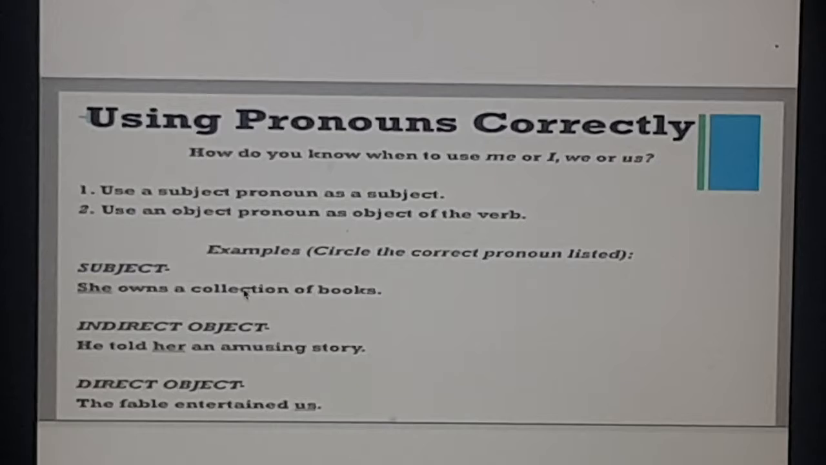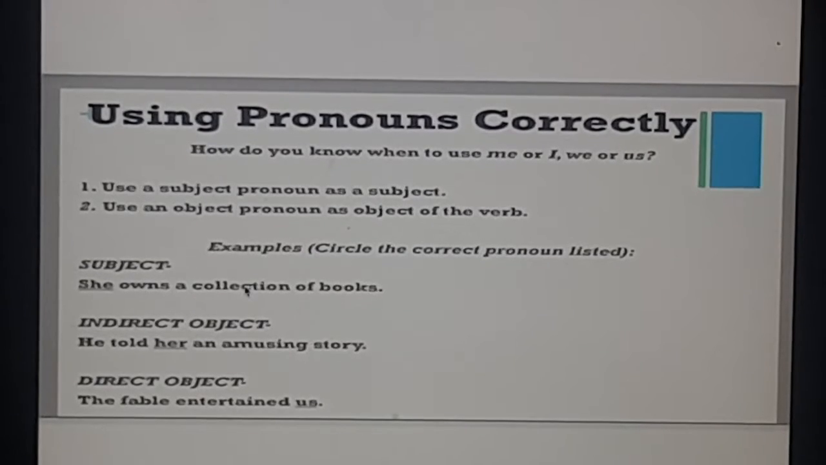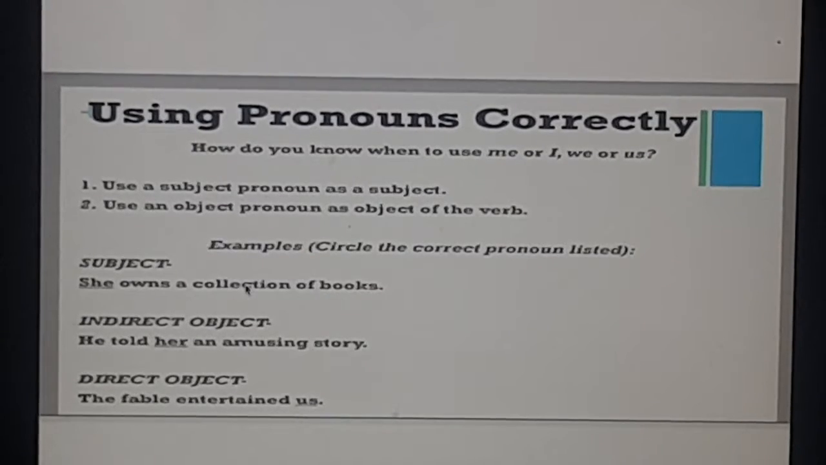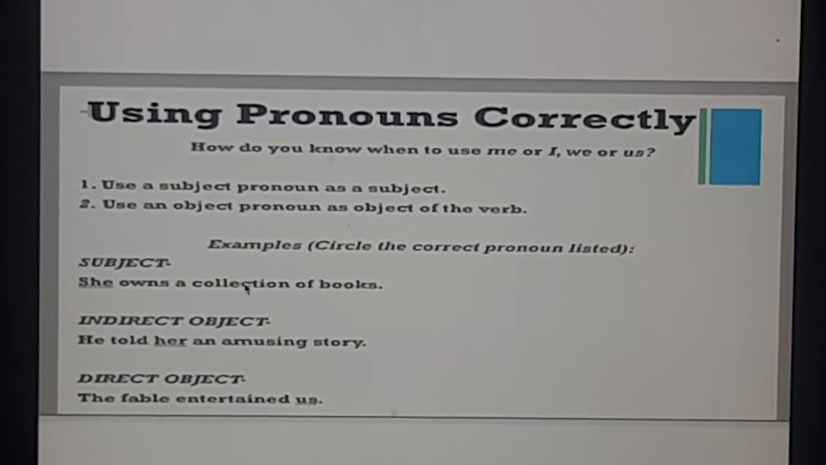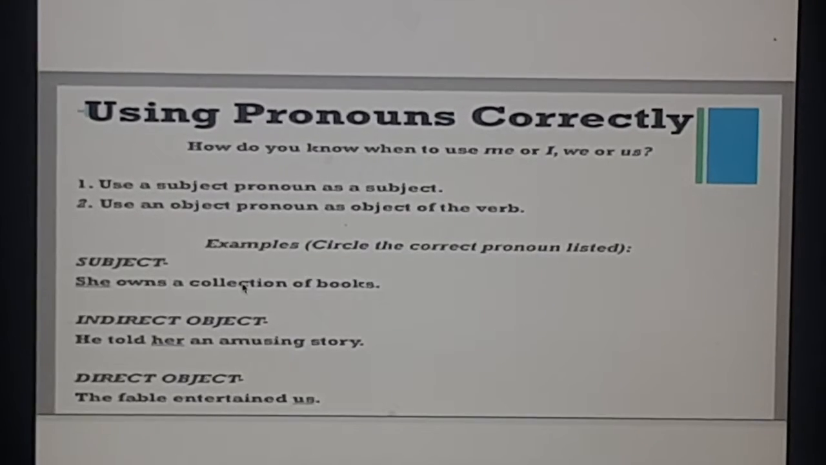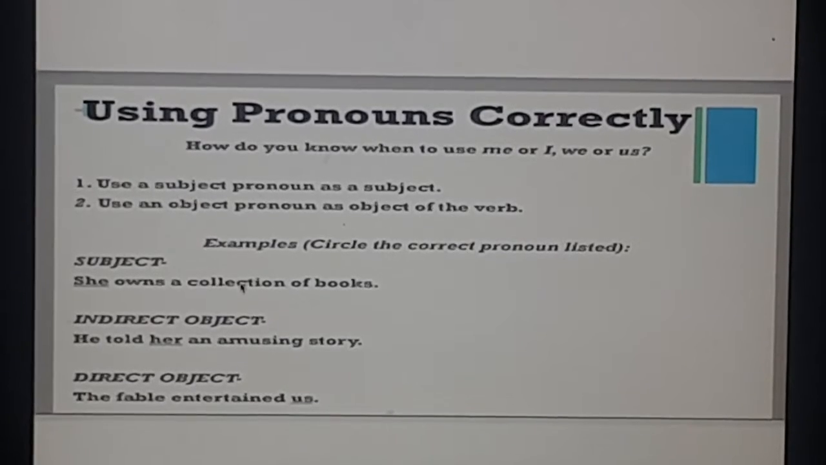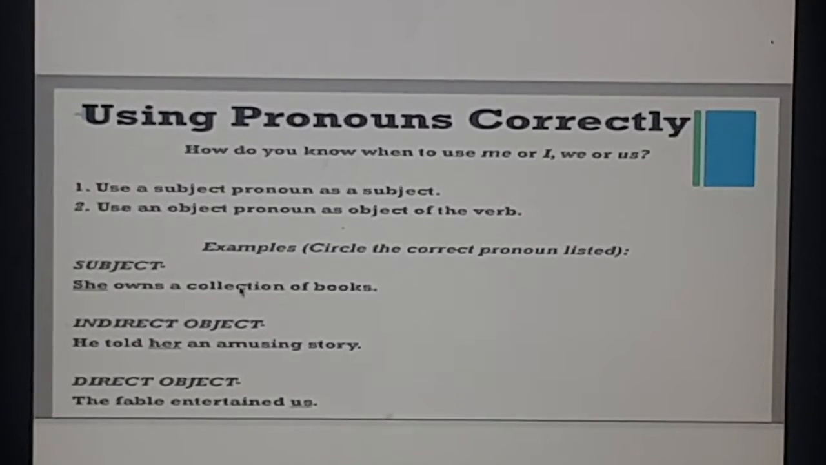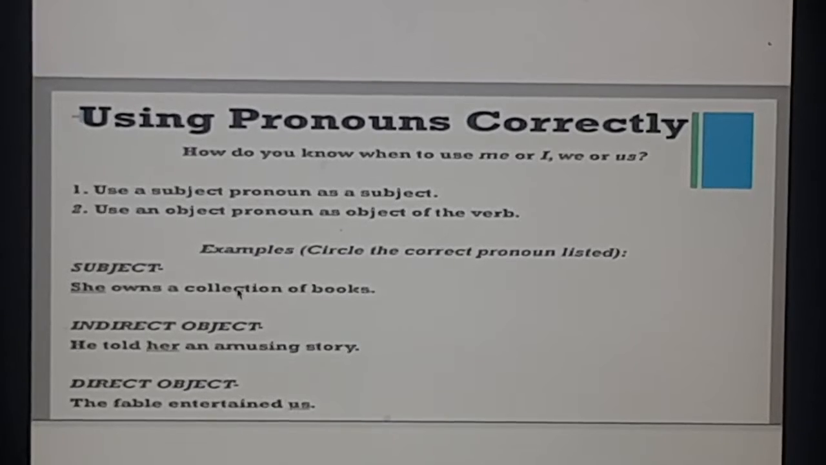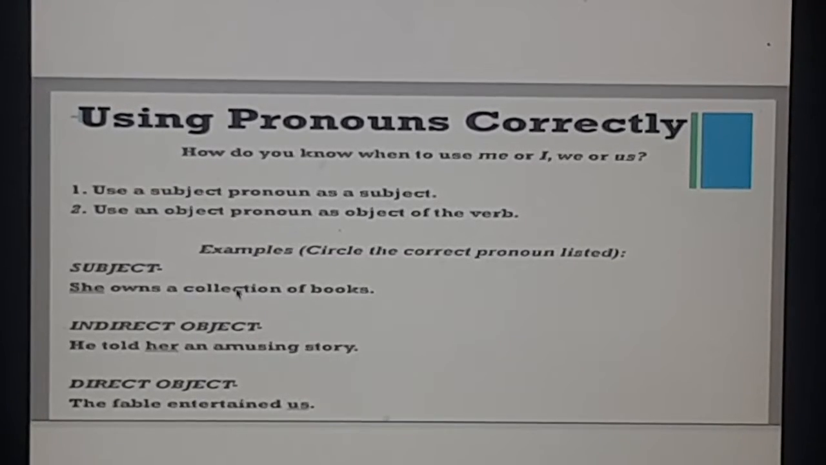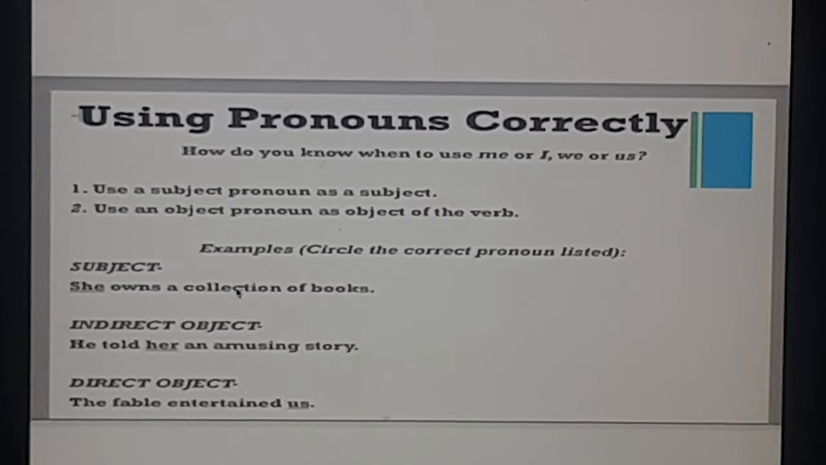Now here in this video, we'll be talking about some common mistakes we make when we use pronouns. Remember, these are some tips and helping hints for you on how to use pronouns and what common mistakes we make. So, using pronouns correctly, how do you know when to use me or I, we or us?